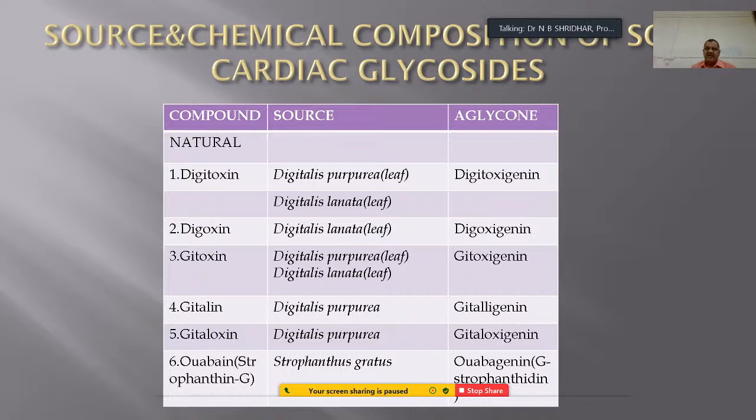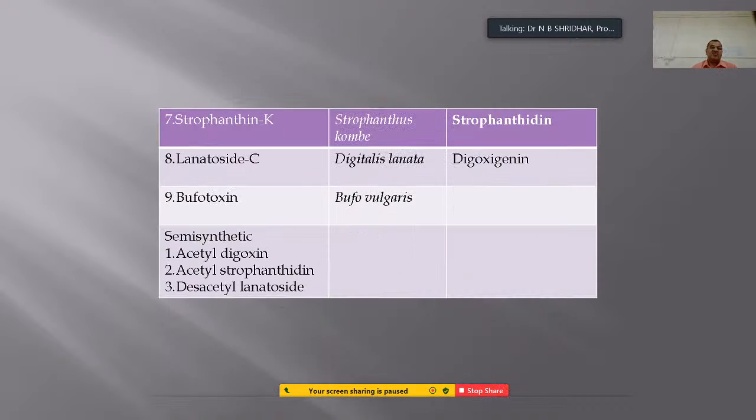Whereas gitaloxin, from the same plant Digitalis purpurea, has gitaloxigenin. And ouabain, also called strophanthin G, is obtained from a slightly different plant called Strophanthus gratus. The aglycone moiety is ouabagenin, also called strophanthidin, and it is active on the heart.